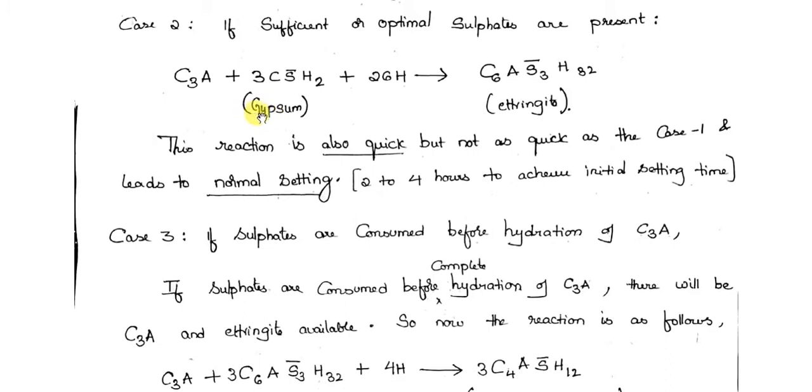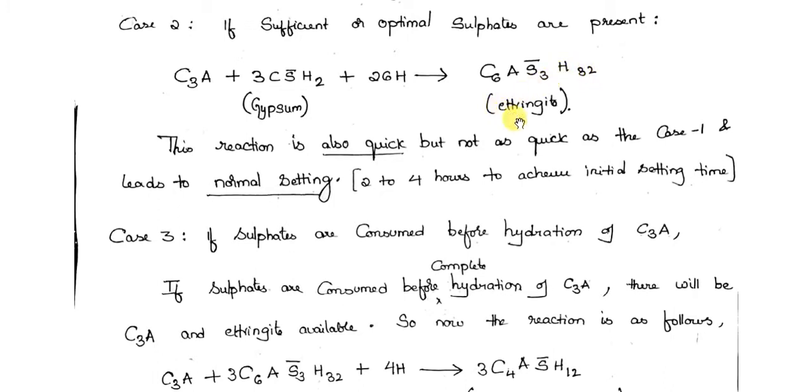So now you have C3A, water, and in addition to that you have gypsum. So what happens now? This is the compound that is going to form: C6AS3H32. This is also called ettringite. And remember that this ettringite is a compound formed with CaO, SO3 and H2O. Okay, it contains CaO, SO3 and H2O.